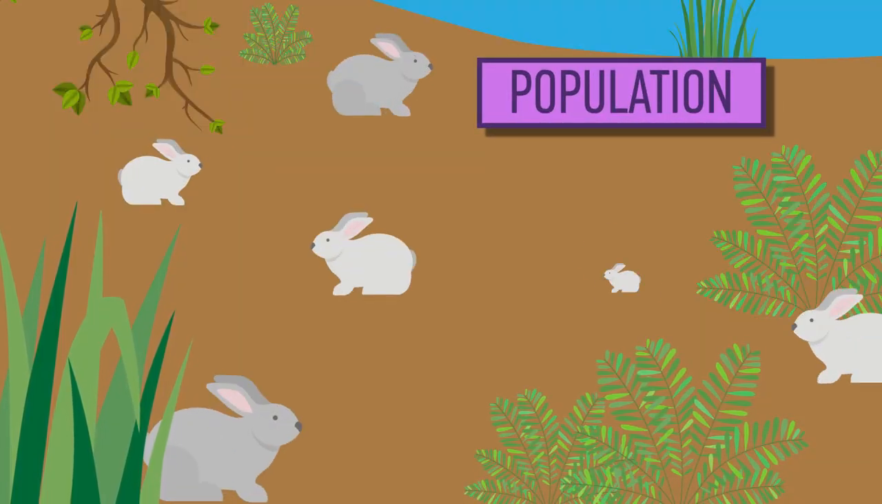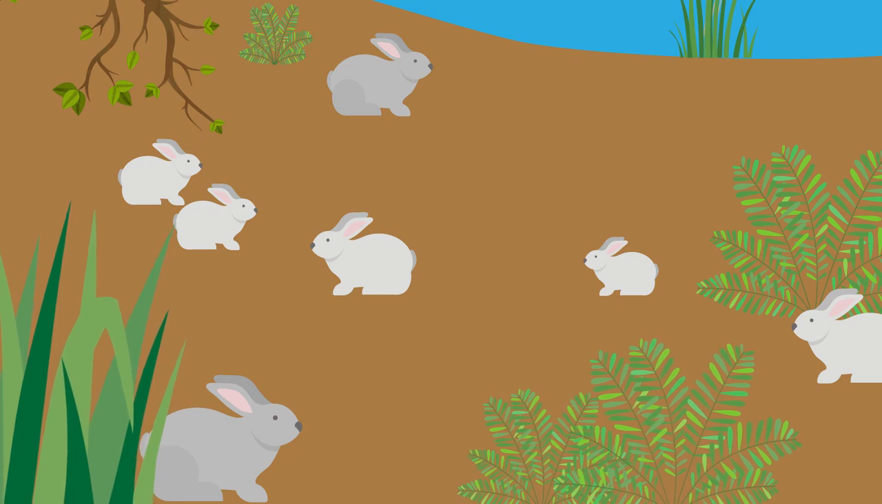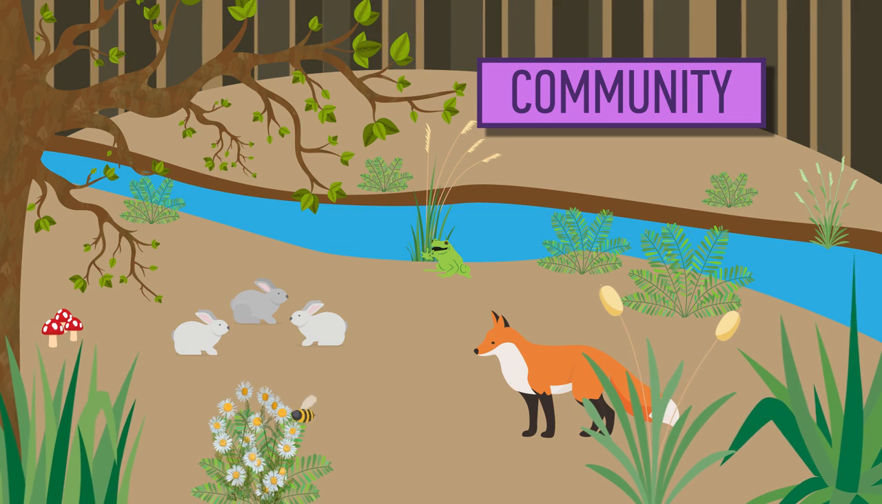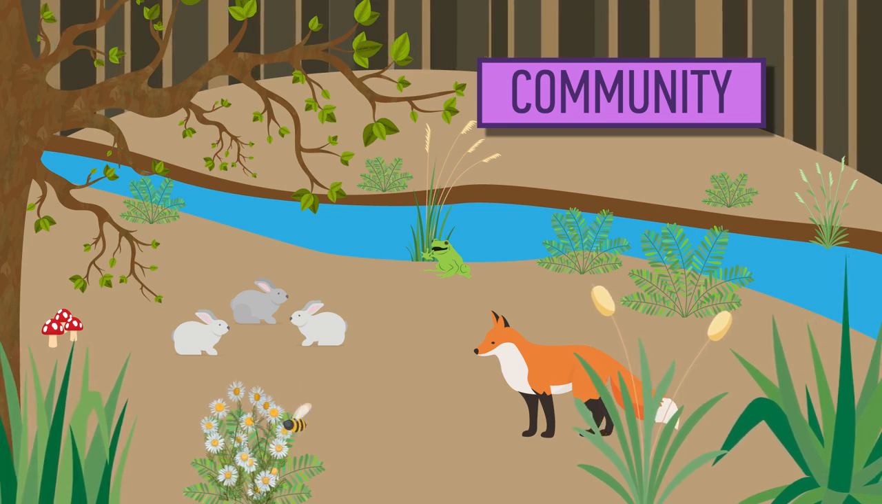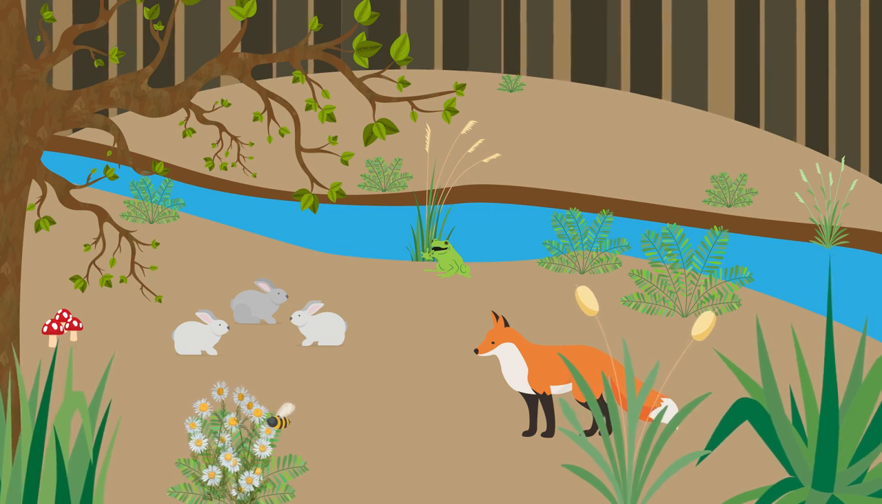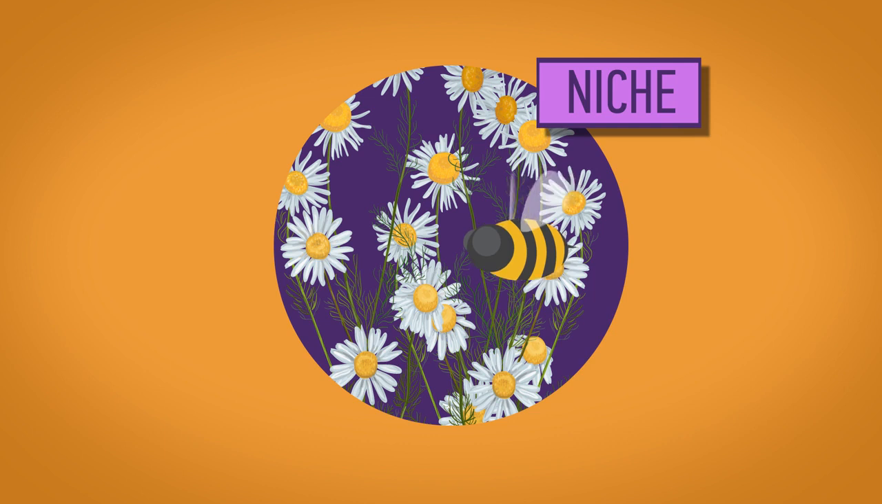Populations are all members of the same species in the habitat at one time. While populations describe just one species, a community is all of the organisms in multiple species that coexist in the habitat at one time. So the community is the foxes, rabbits, insects, plants, fungi, and everything else living in the woodland.